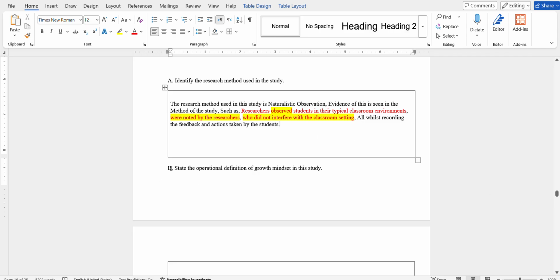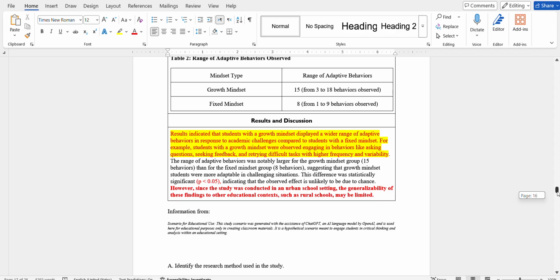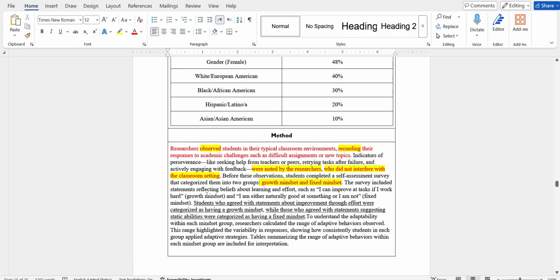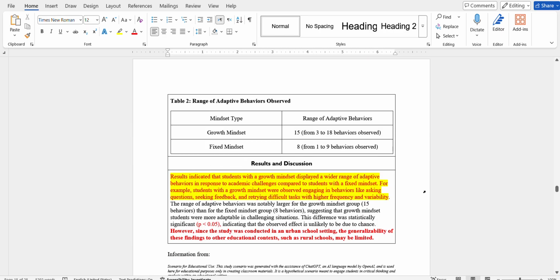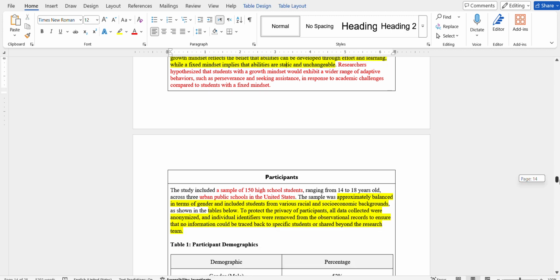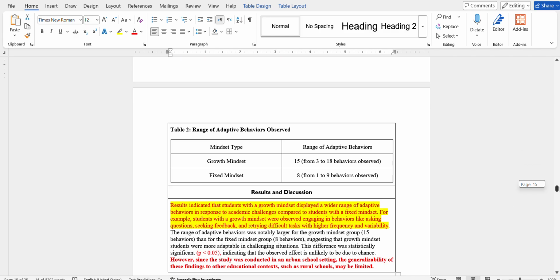Now, the operational definition of the growth mindset in the study. It's mentioned above. Where is it? The survey includes statements. No, it's somewhere around here. I think it's somewhere in the introduction. It reflects the belief that abilities can be developed, and where it's categorized. Students who agreed with statements about effort were categorized as having a growth mindset. Great, this is the answer.